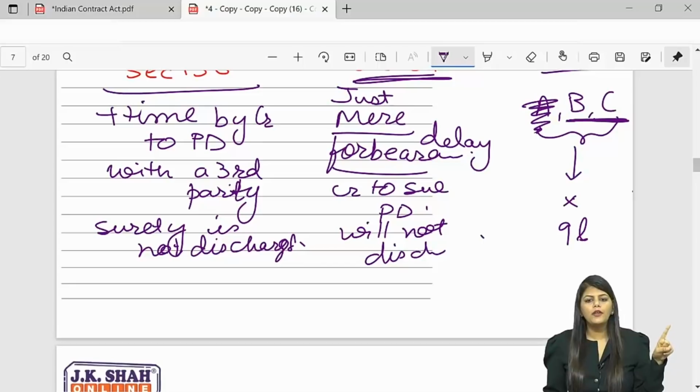So, extra time given by the creditor to the PD with the contract with a third party, surety is not discharged. Mere delay to sue the principal debtor will not discharge the surety. And lastly, if one co-surety is discharged, other co-sureties are not discharged.